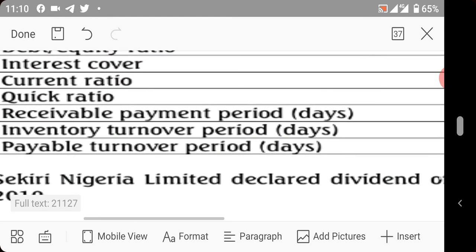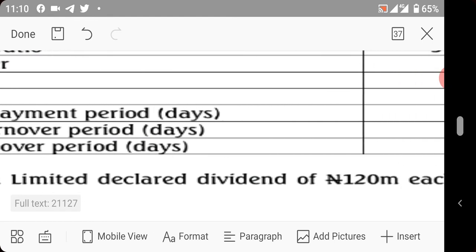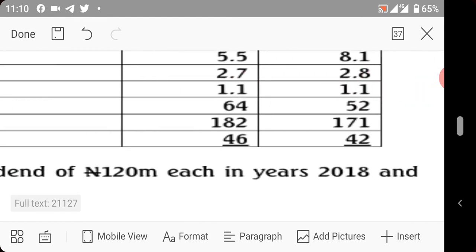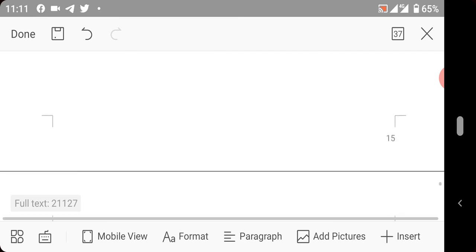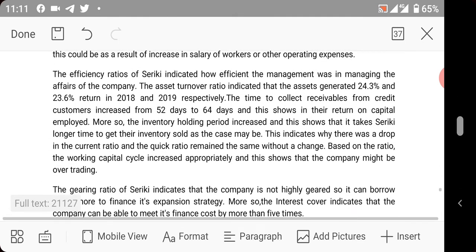The next one is payable turnover period, 42 and 46, which is favorable to us. We take a longer period to pay our debts, so it's favorable. We can even negotiate further for them to increase this period of payment. So that is that on the efficiency ratio that I've explained. I went back there to draw your mind towards it.